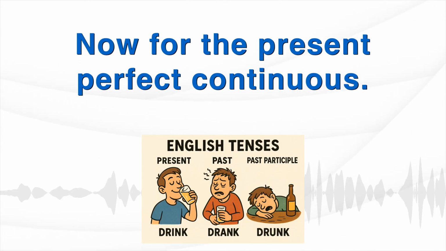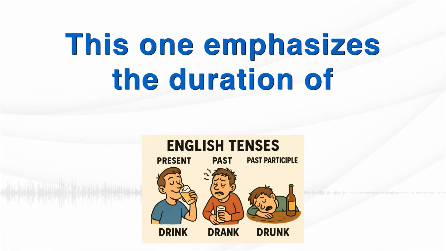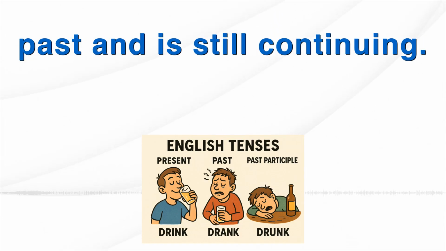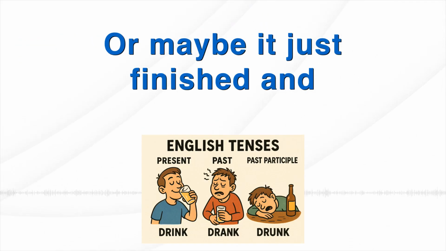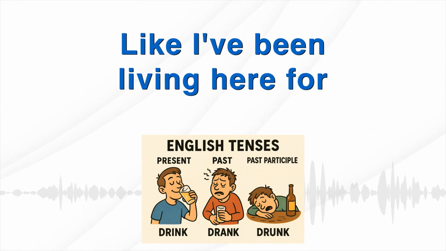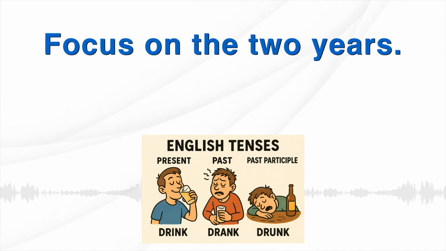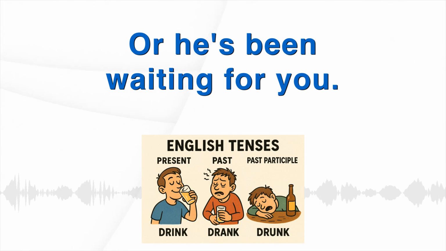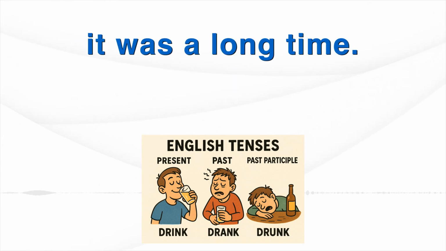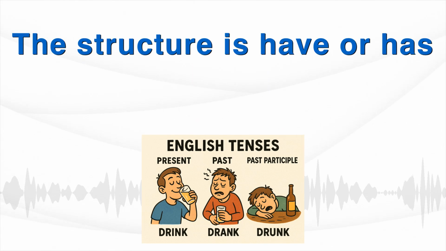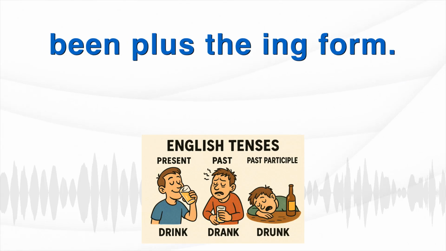Now for the present perfect continuous. This one emphasizes the duration of an action that started in the past and is still continuing. Yeah. Or maybe it just finished and you can see the result. Like, I've been living here for 2 years. Focus on the 2 years. Or he's been waiting for you, and maybe he looks annoyed because it was a long time. The structure is have or has been plus the ing form.